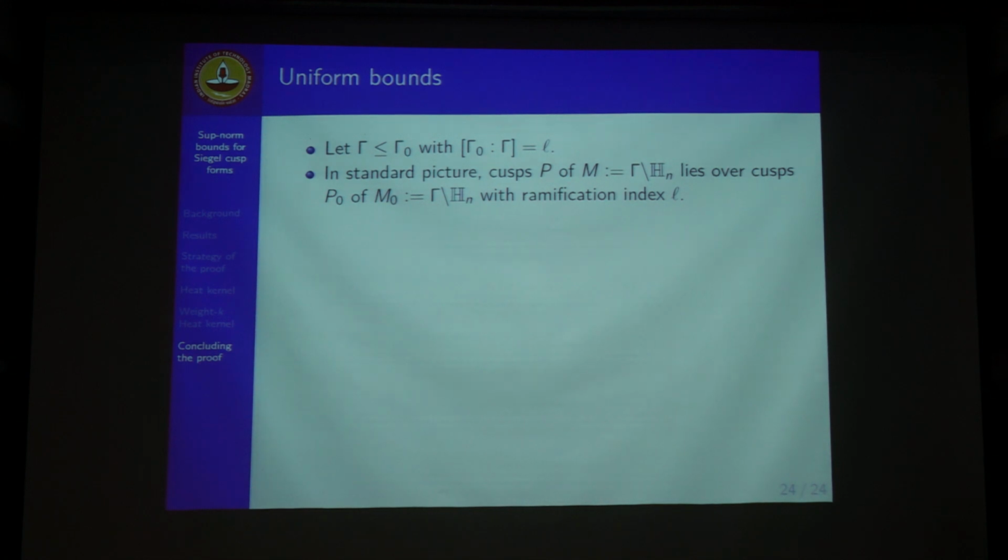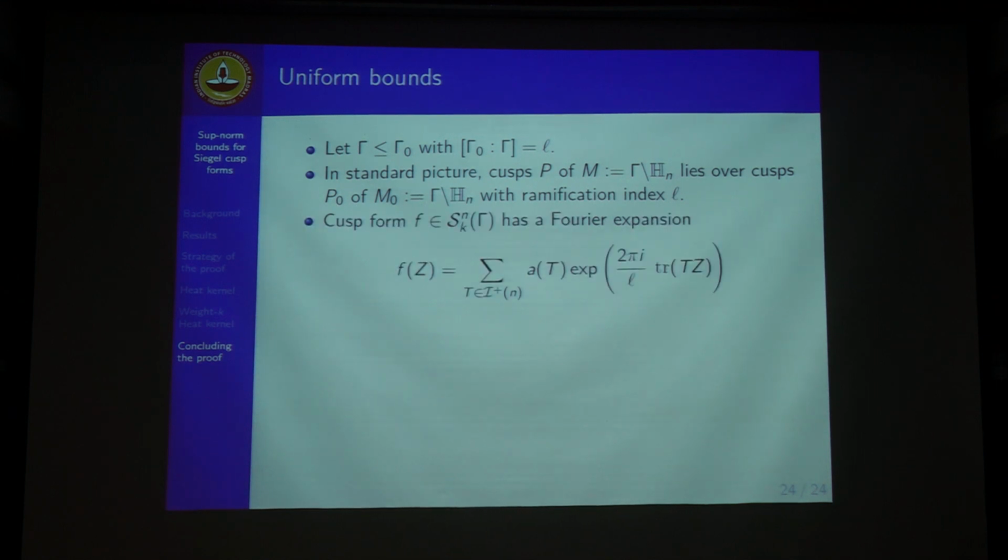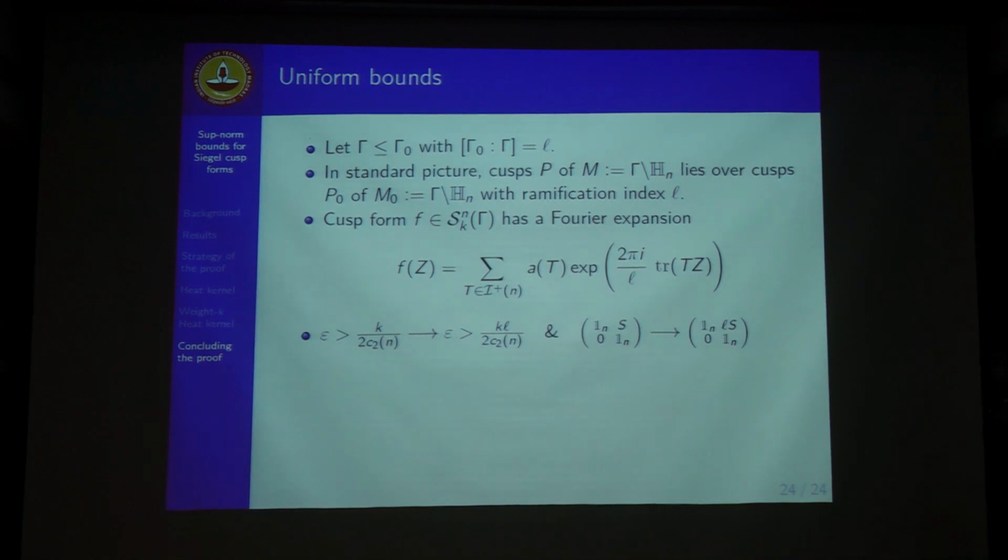For the uniformity, we take that these cusps lie over each other with a ramification factor of L. To get the uniform bounds, we need to remove this dependence on L, the ramification index. In the Fourier expansion we have this L, and this is where we took the epsilon.